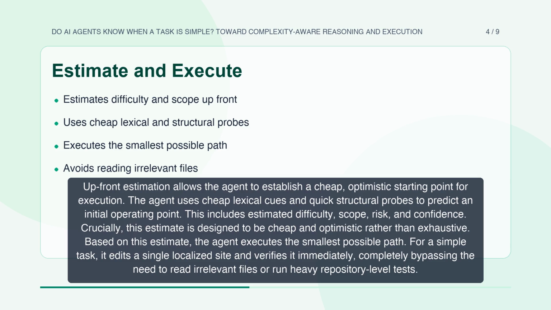Upfront estimation allows the agent to establish a cheap, optimistic starting point for execution. The agent uses cheap lexical cues and quick structural probes to predict an initial operating point. This includes estimated difficulty, scope, risk, and confidence. Crucially, this estimate is designed to be cheap and optimistic rather than exhaustive. Based on this estimate, the agent executes the smallest possible path. For a simple task, it edits a single localized site and verifies it immediately, completely bypassing the need to read irrelevant files or run heavy repository-level tests.